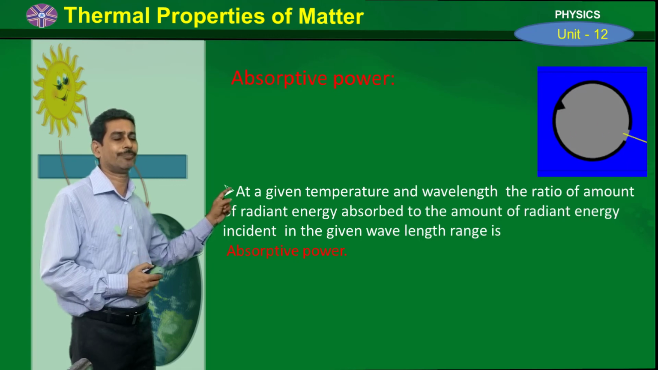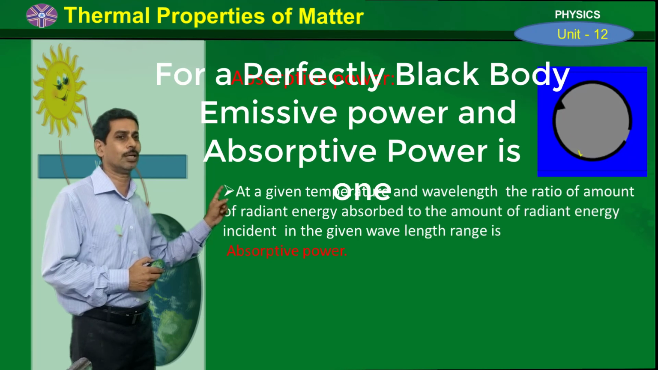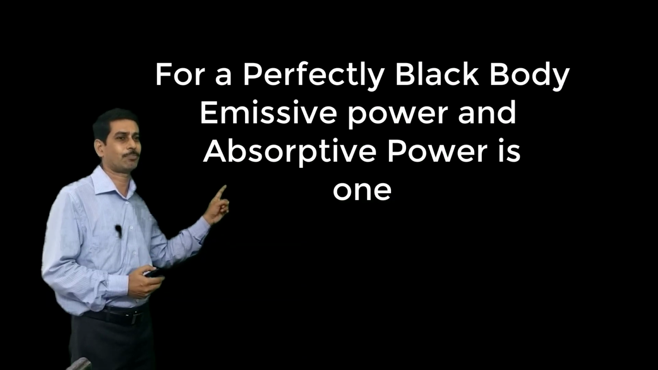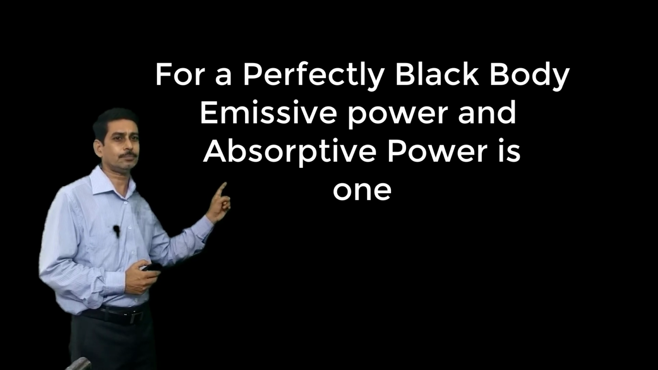And we know for a perfectly black body, the value of emissivity or emissive power as well as absorptive power are both equal to 1. So for a perfectly black body, absorptive power and emissive power are equal to 1, because the black body is a good emitter as well as a good absorber.